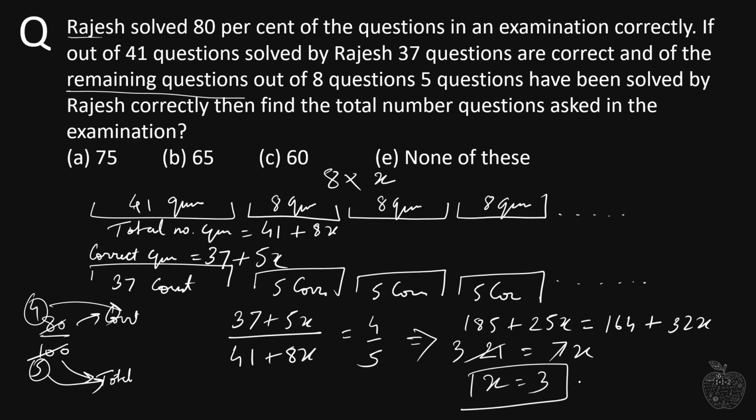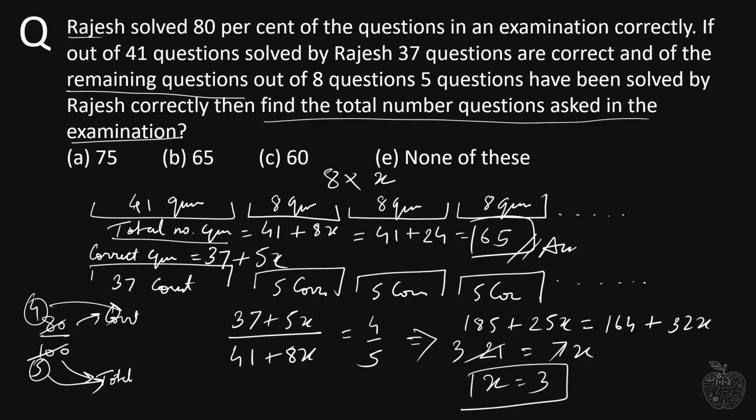Now we have got the value of x, which is equal to 3, and the question is asking us to find the total number of questions asked in the examination. The total number of questions is 41 plus 8x. With x equal to 3, 8 into 3 is 24, and 41 plus 24 gives me 65, and this is our required answer. So there are a total of 65 questions in the examination, and option B is the correct one.